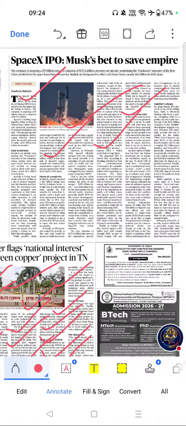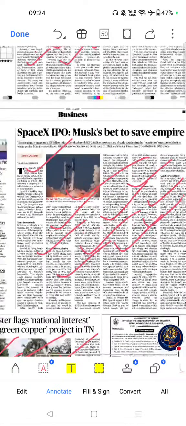Next, important key themes are space economy, artificial intelligence, satellite internet, semiconductor manufacturing, orbital computing, and private space sector. Move on to next important article of this page.